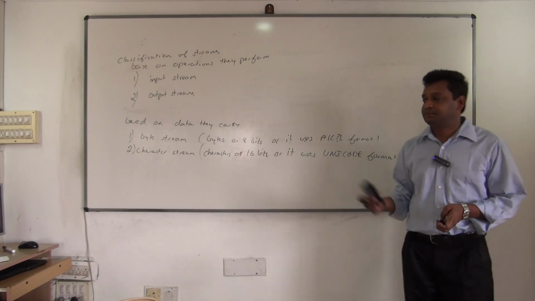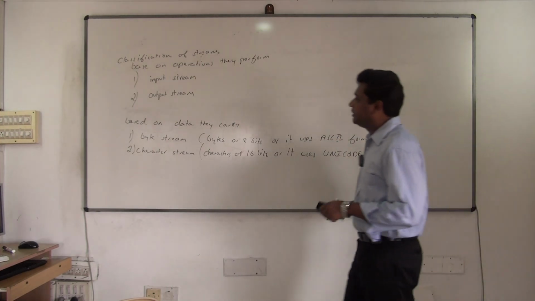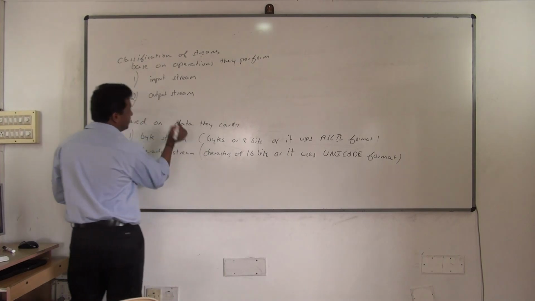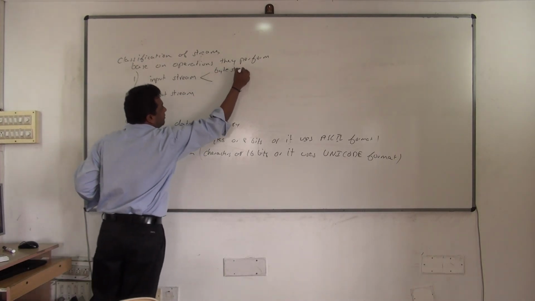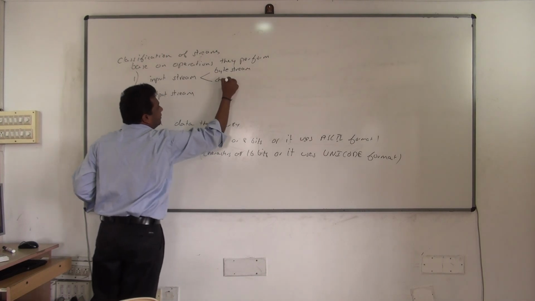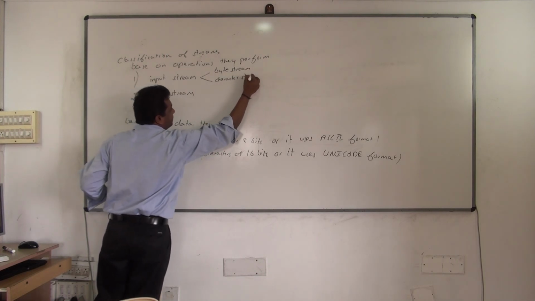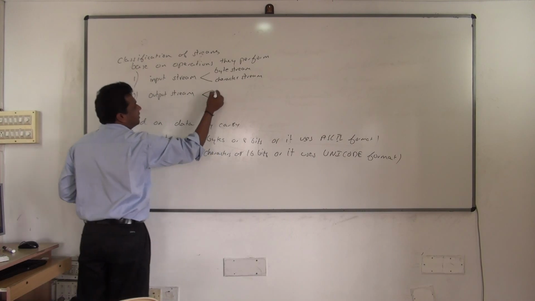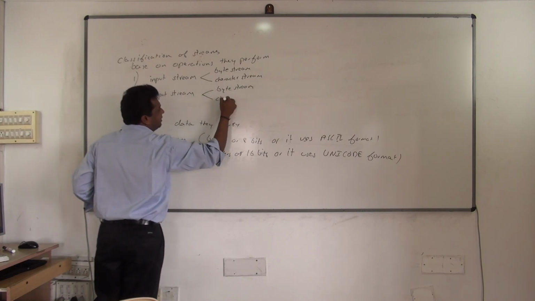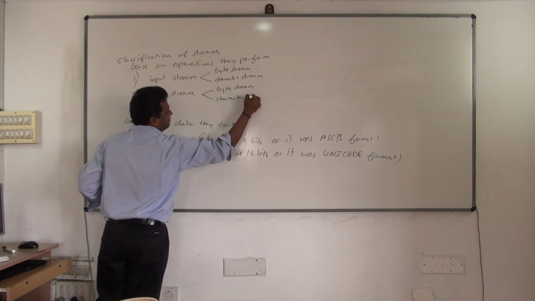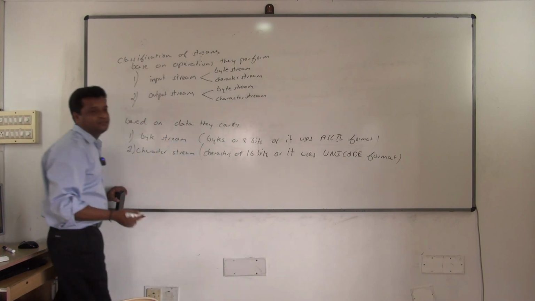Are you clear on this? Now clearly understand the classification again. See here, an input stream can be what? A byte stream, or it can be a character stream. Again, an output stream can be what? A byte stream, or it can be a character stream. Are you clear on this classification?